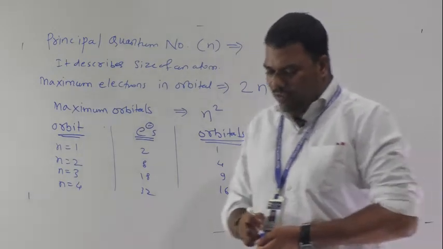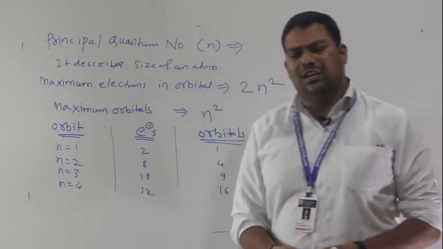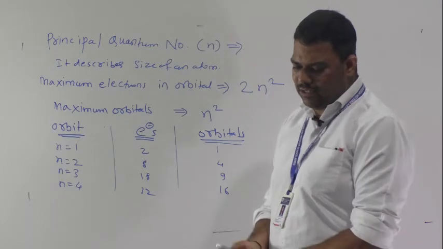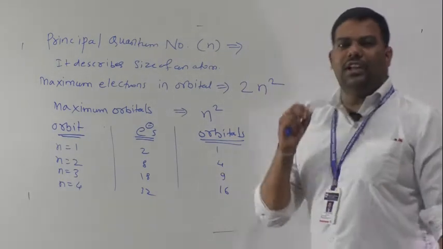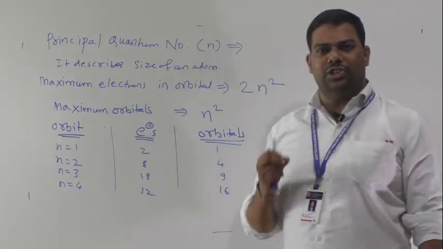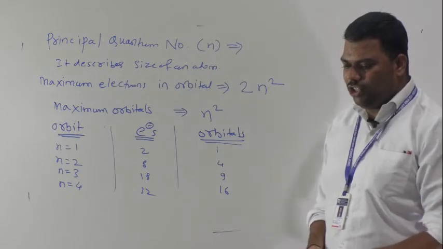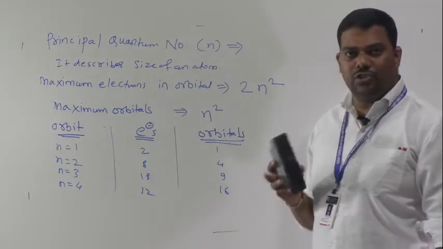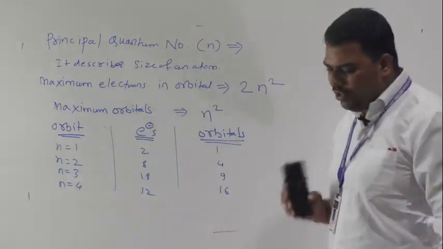Now, in another language, what does the principal quantum number tell us? It tells us in which principal energy level or shell the electron is present, and how many electrons are present.